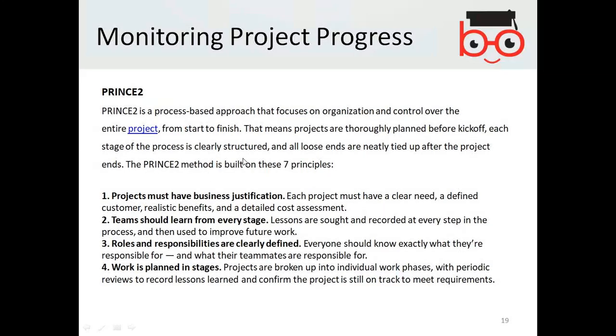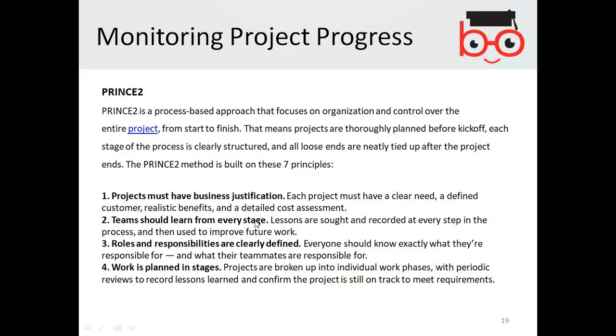PRINCE2 is a methodology, a process-based approach that focuses on organization and control over the entire project from start to finish. Now we are discussing project management: the team of the project to be managed and monitored, and the strategies that need to be implemented to reduce the risk and increase the percentage of success for the project.